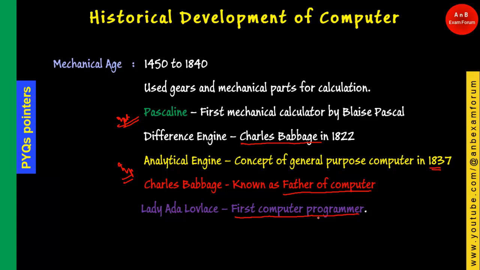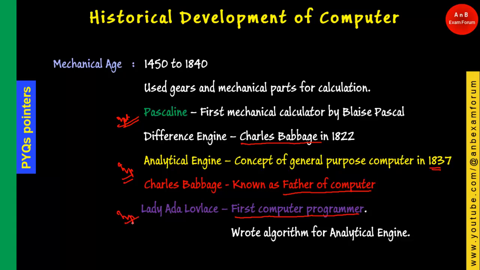Programs are used to write the procedure and algorithms, and she wrote the algorithm for the analytical engine that Charles Babbage had. Some people say that Lady Ada Lovelace was the student of Charles Babbage. So she is regarded as the first computer programmer. That question also we have seen in many exams.